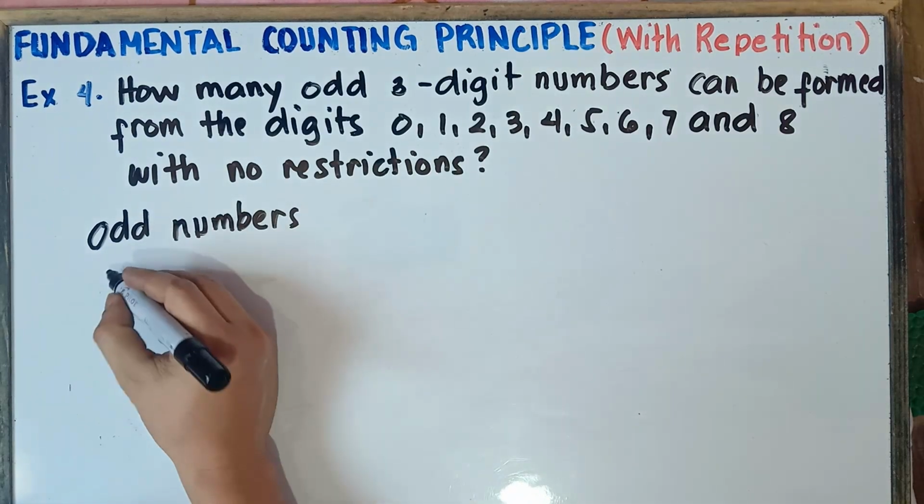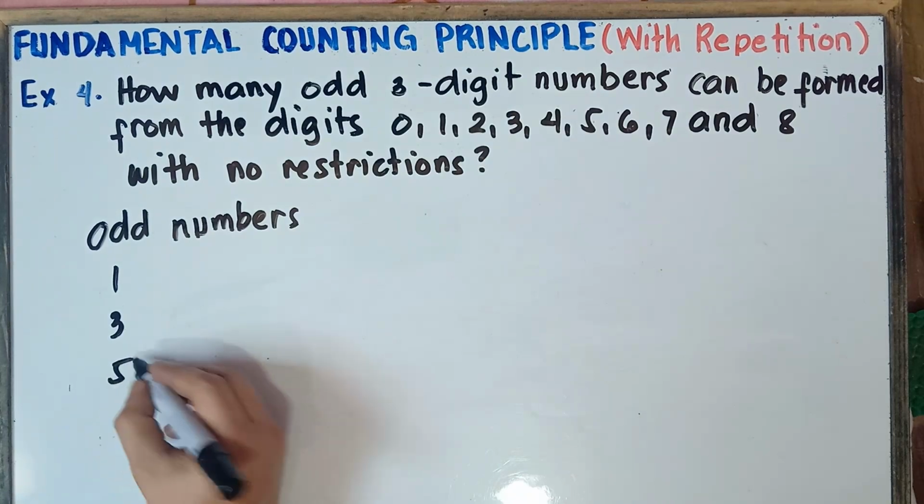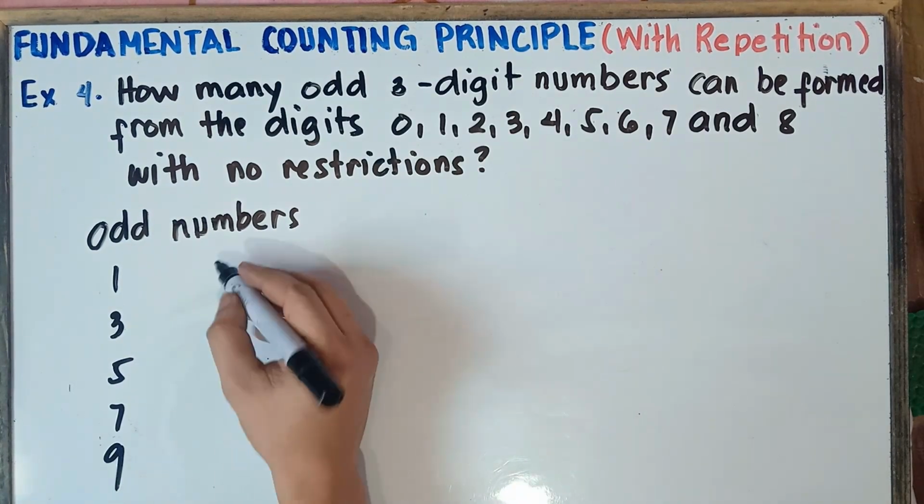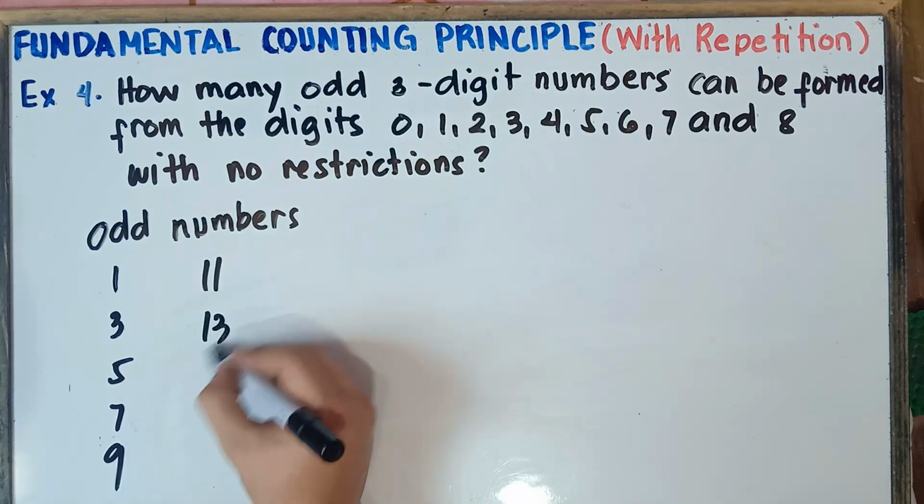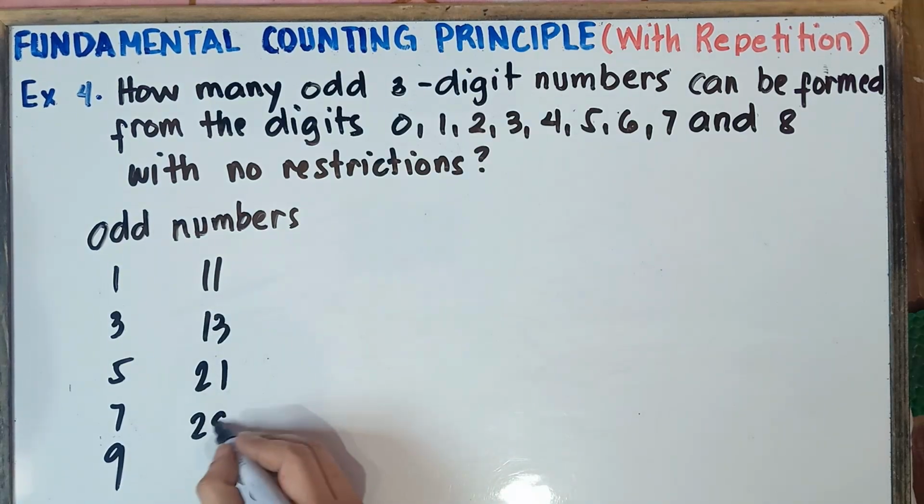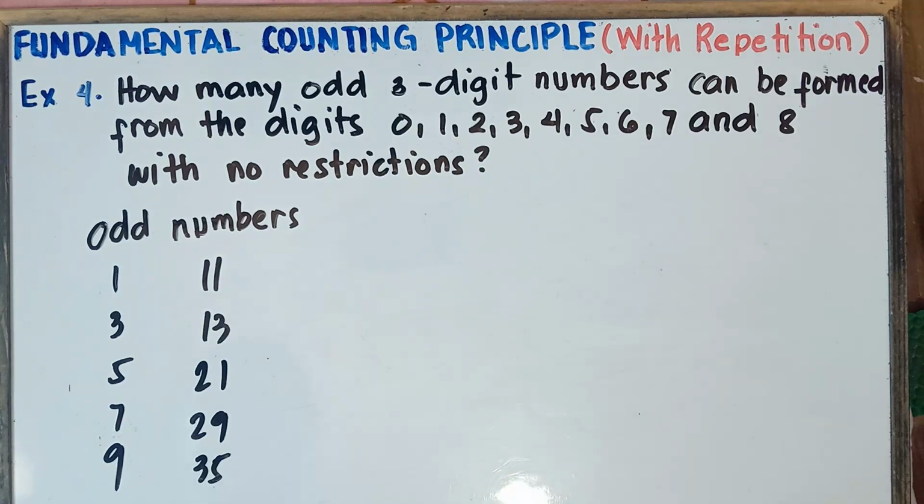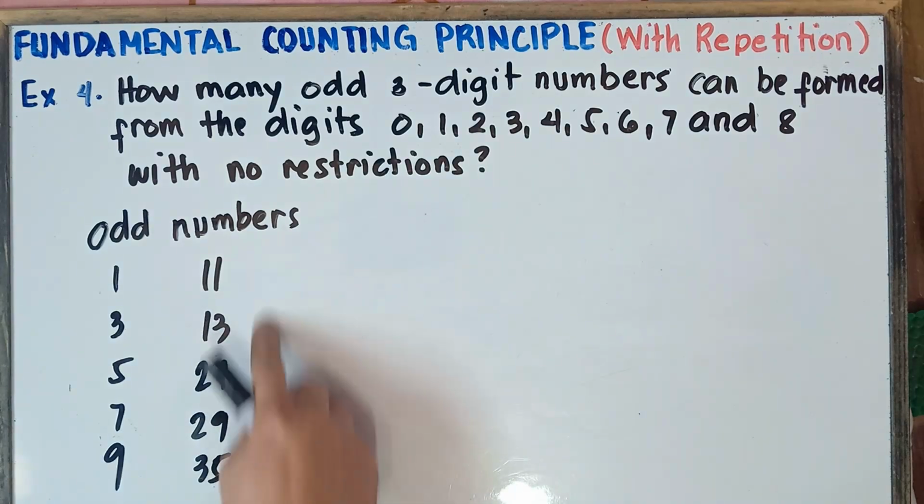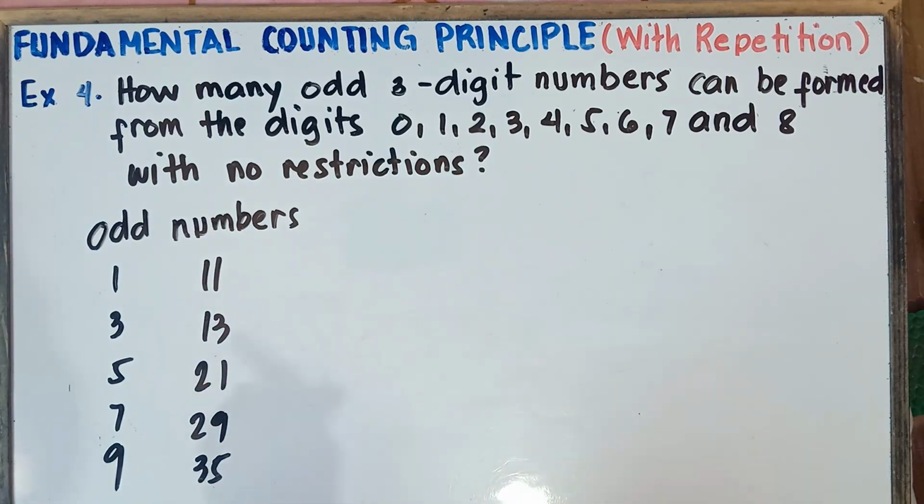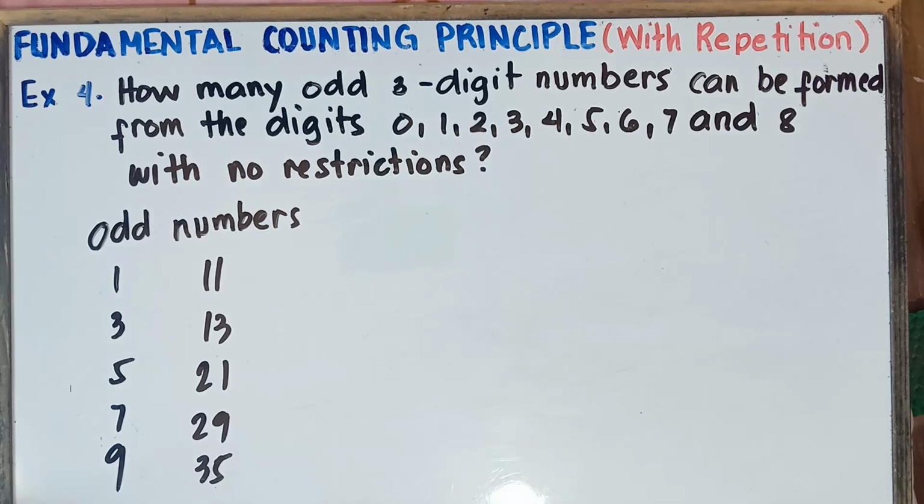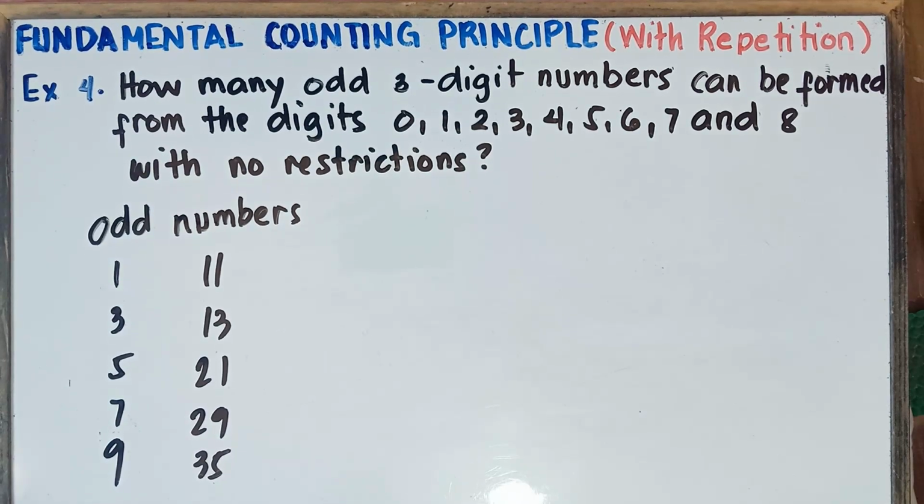Example, class, 1, 3, 5, 7, 9, 11, 13, 21, 29, 35. These are what we call odd numbers. When you divide this number by 2, you will get a decimal answer. This number, class, is not divisible by 2. Now, question, class, if you have 3-digit numbers, how will you know that the numbers are odd numbers?